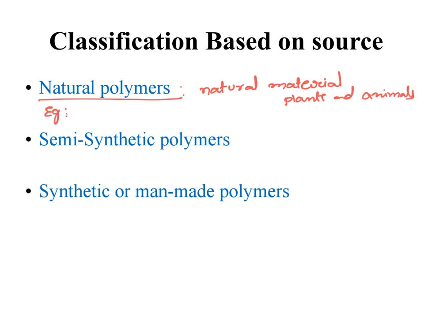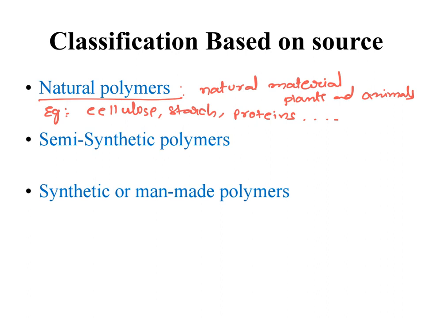Let's take examples: cellulose is a natural polymer, starch and proteins and rubber. These all we call natural polymers. These are isolated from natural material, and this way we call them natural polymers.